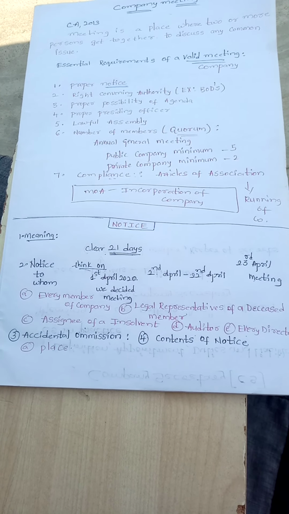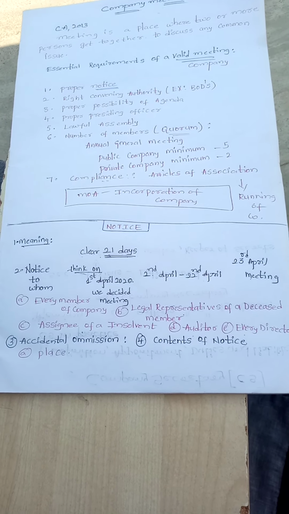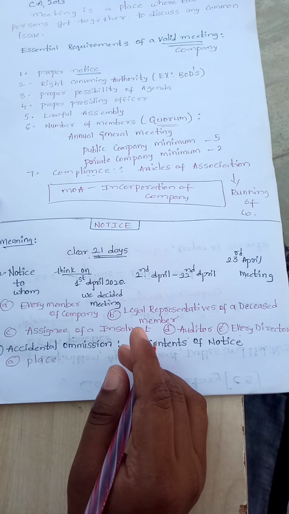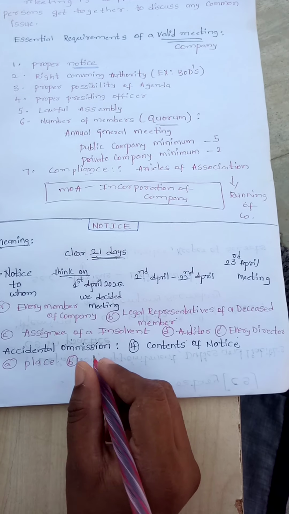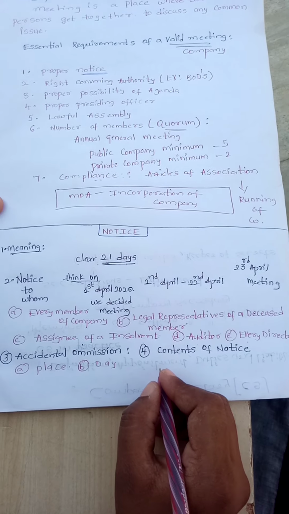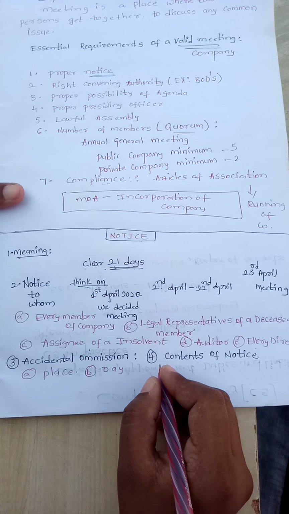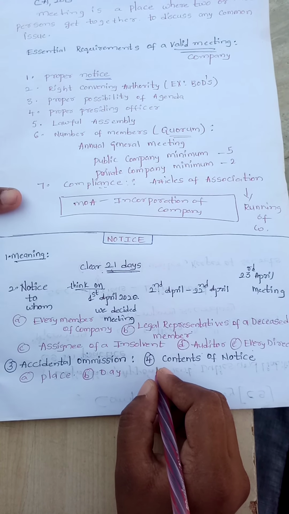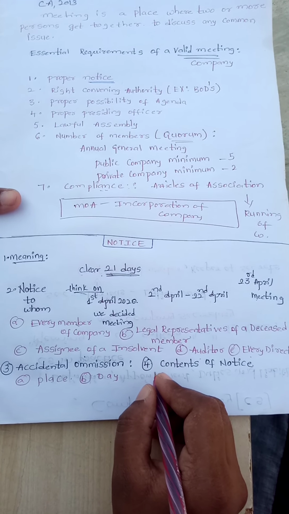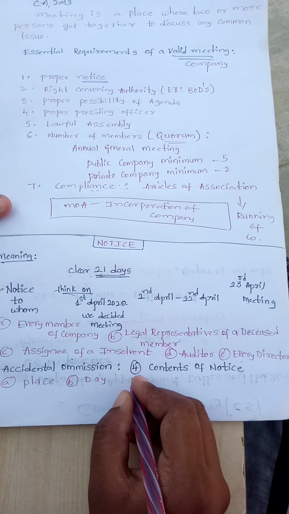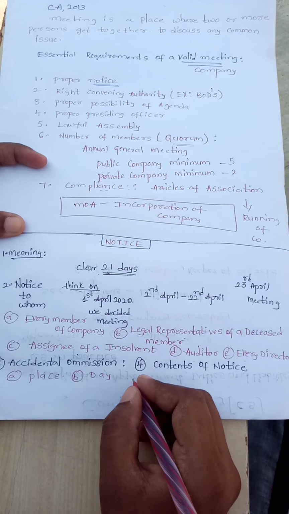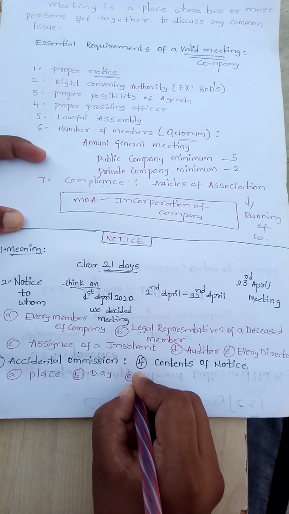That means the meeting will be conducted at the registered office where the company is registered. And what is the second one? Day of meeting. The day and date of the meeting will be mentioned in the notice. If that is not a national holiday, then an extraordinary general meeting can be held on that day. Extraordinary general meetings are conducted for sudden matters, so they can be conducted on a general holiday.